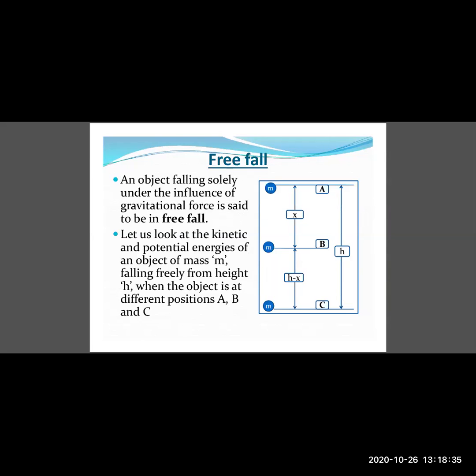Now we will try to understand the concept of free fall by taking an example. Here, let us look at the kinetic and potential energies of the mass m.